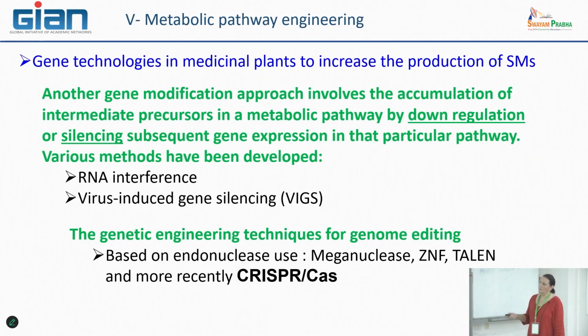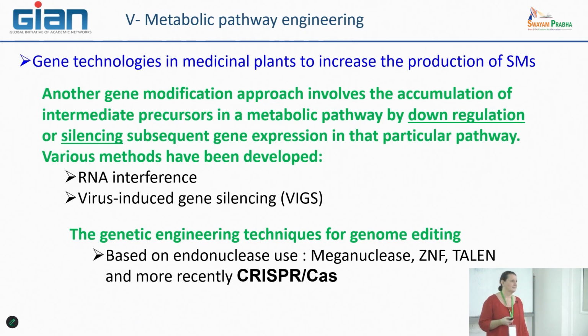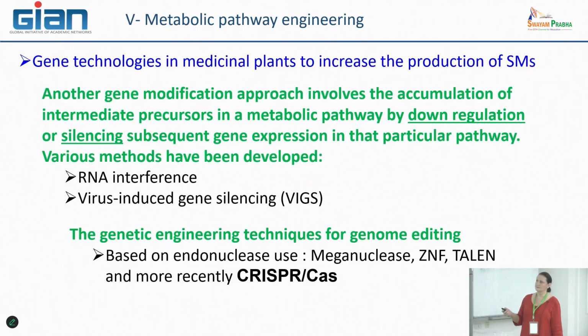And the second one, which is really useful as a tool for characterizing specific activities, is what is called virus-induced gene silencing, or VIGS. That is also quite easy to organize in a lab and to develop for having this type of answer, considering the specificity of some gene activity.